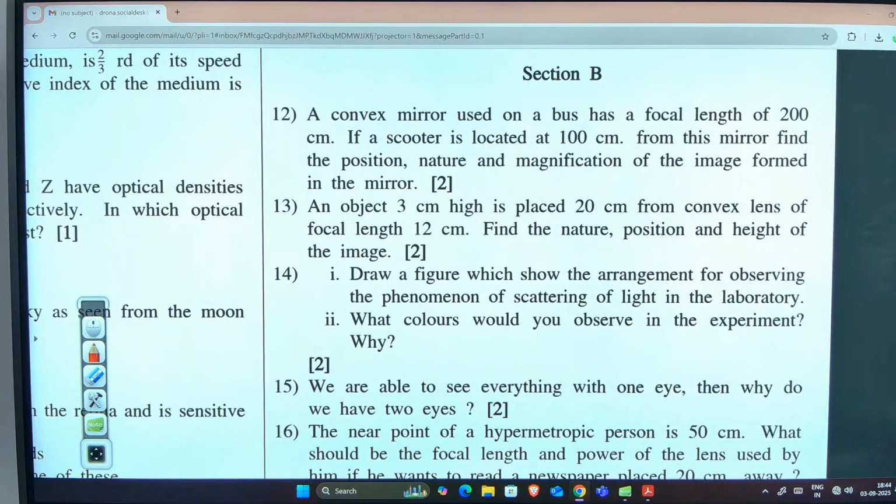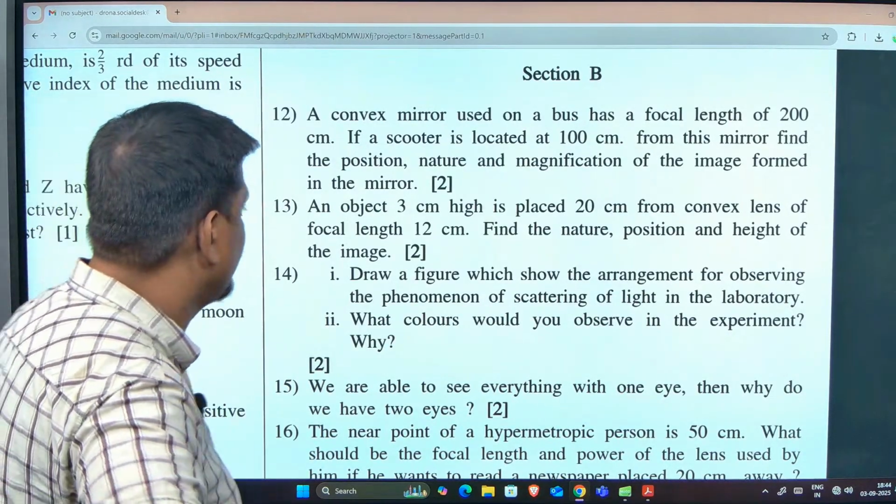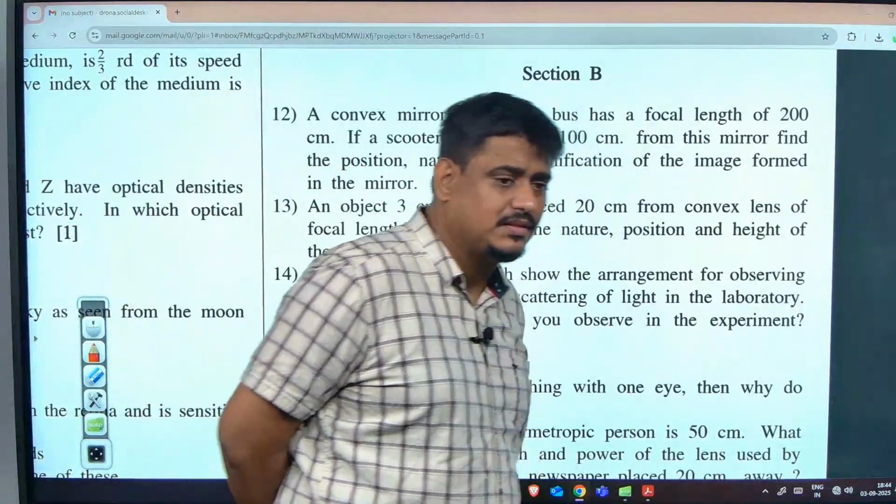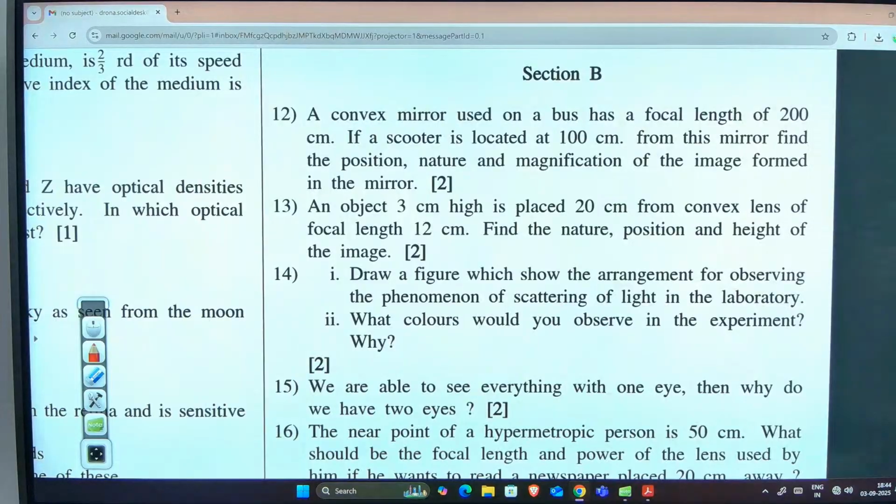Rayan Ahmed, you want to go to the waiting room? Any answers? Centimeter, I will come and write in the exam, man.